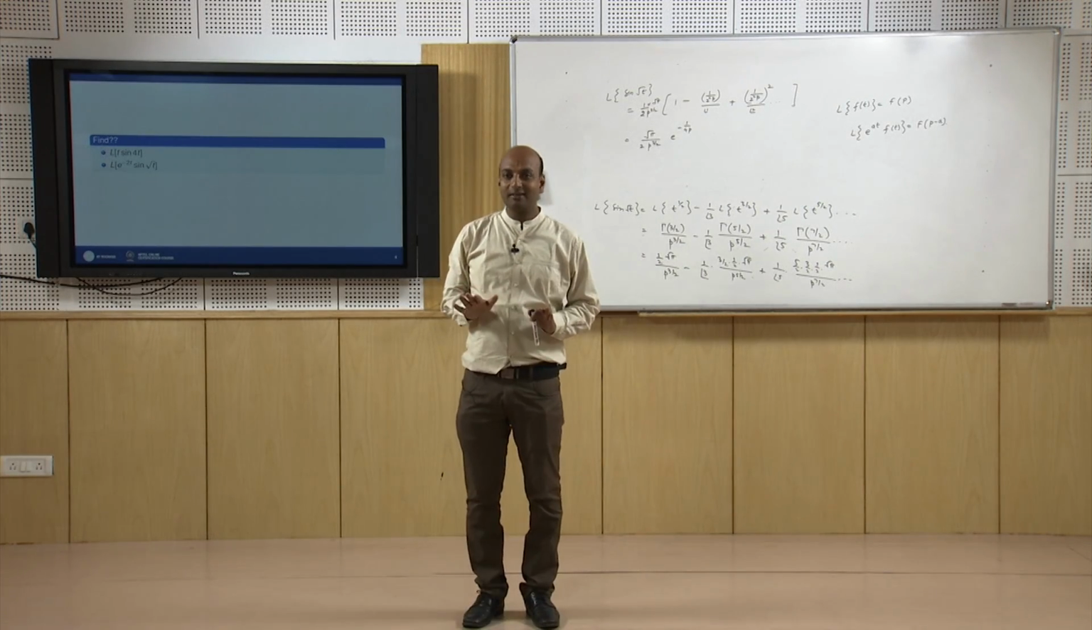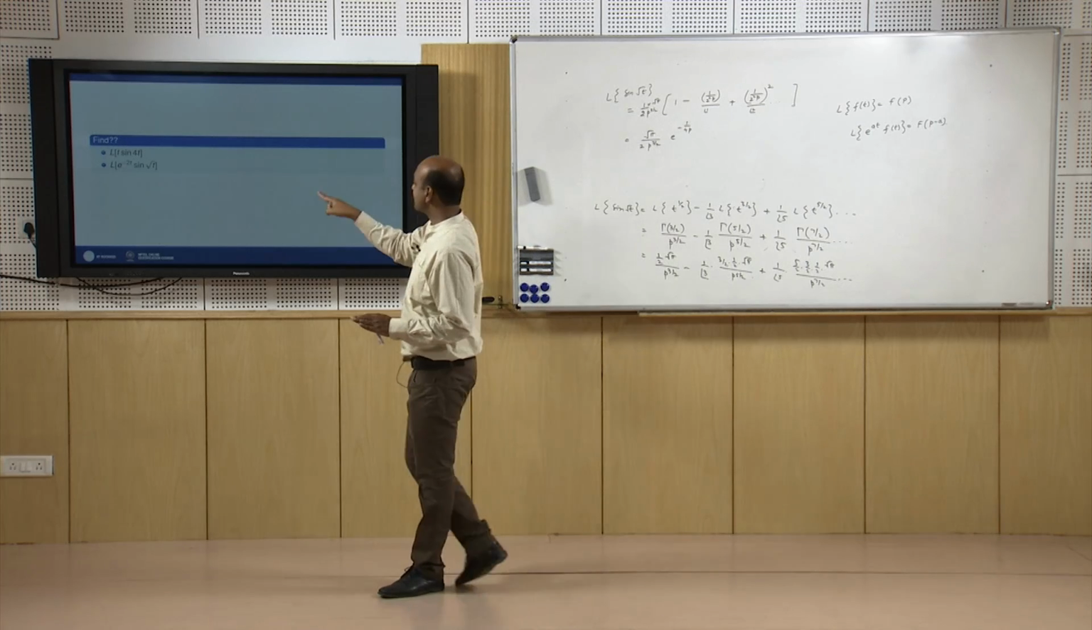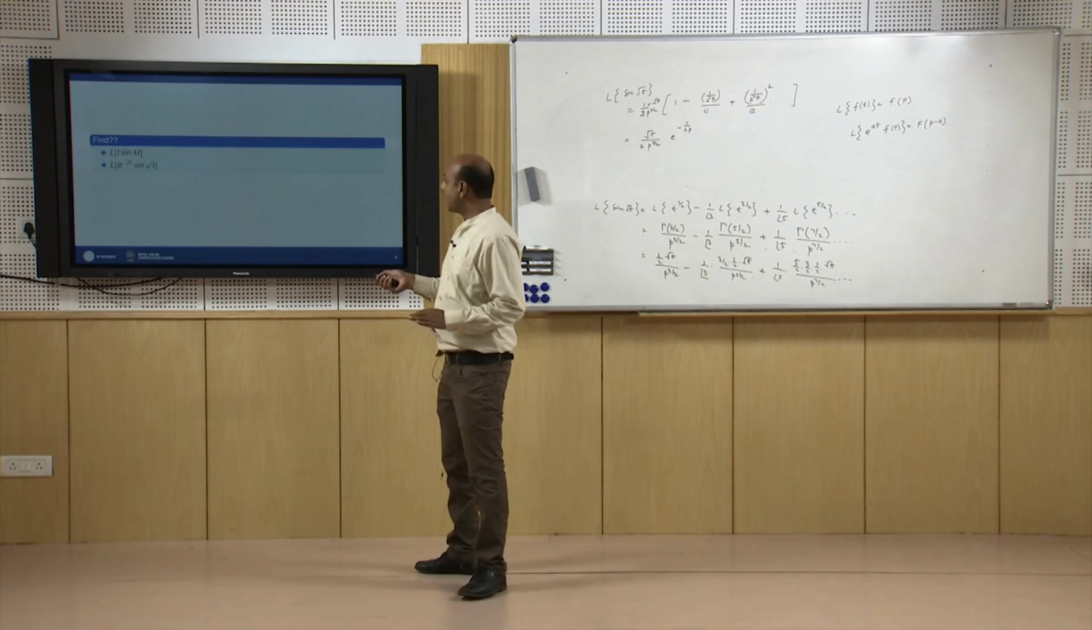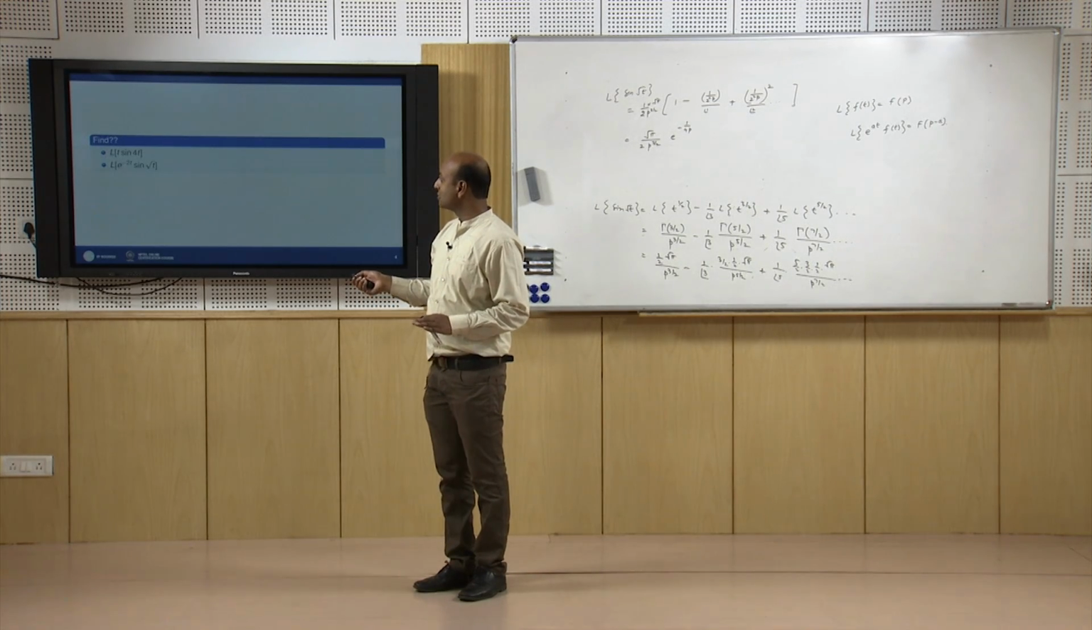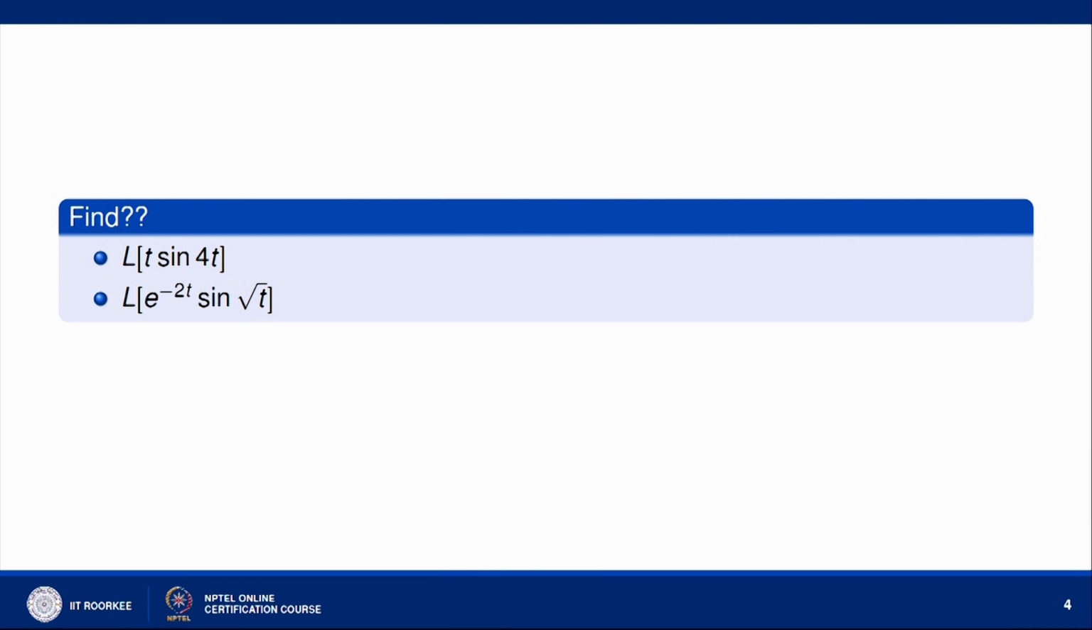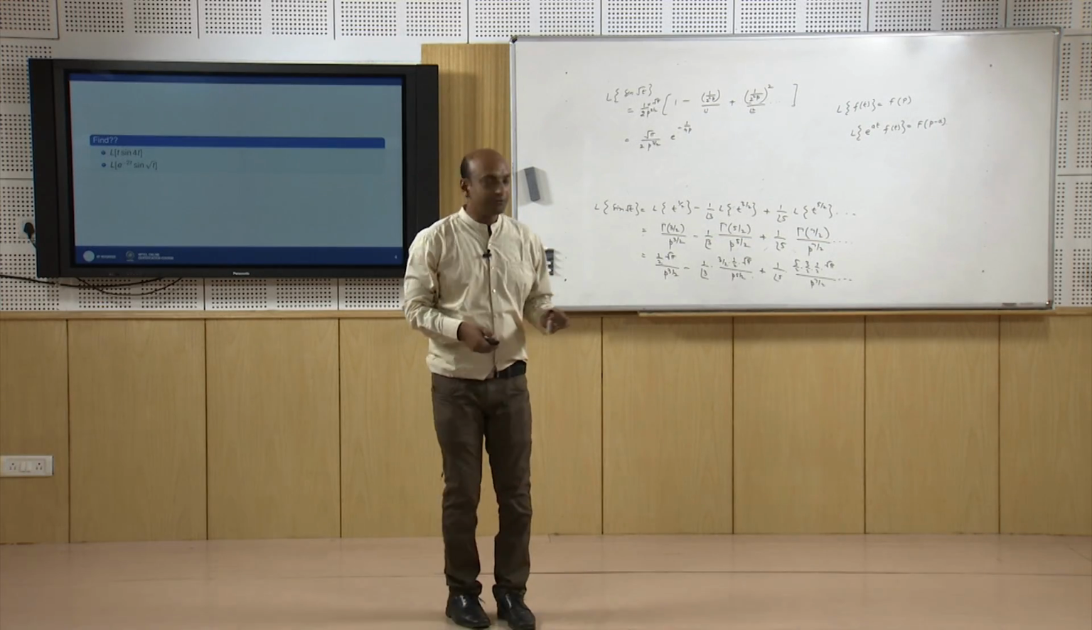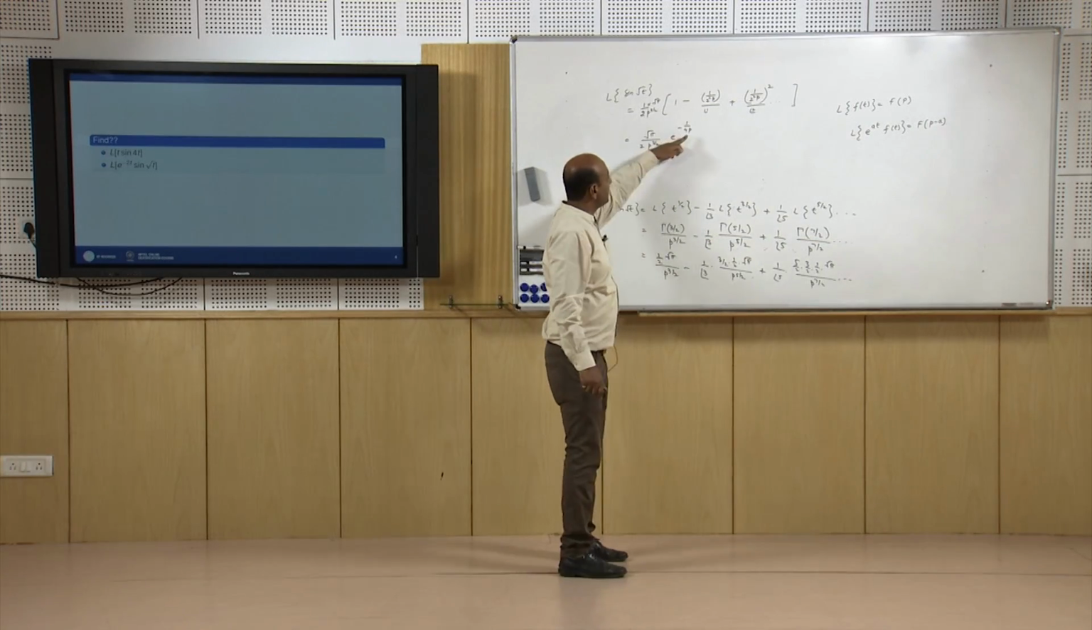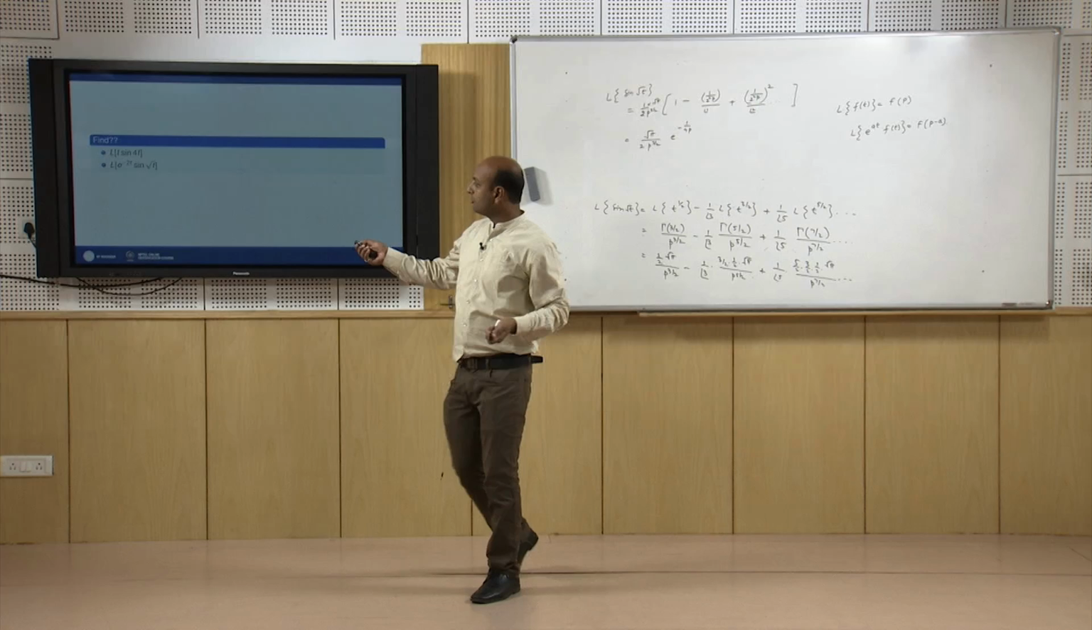So this is F(p), and to find the Laplace transform of e to the power minus 2t, you simply replace p by p plus 2 in this expression. This is F(p), you replace p by p plus 2, so you will get the Laplace transform of this quantity.